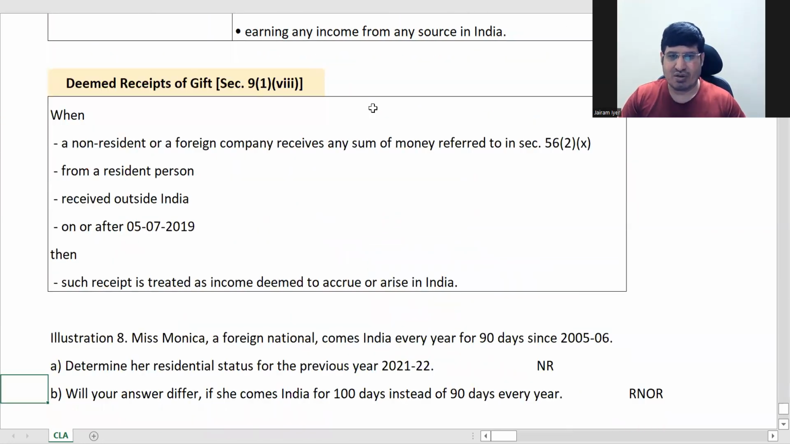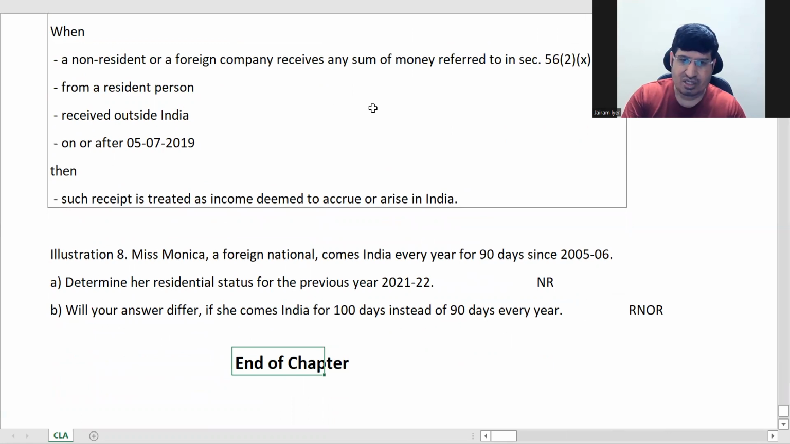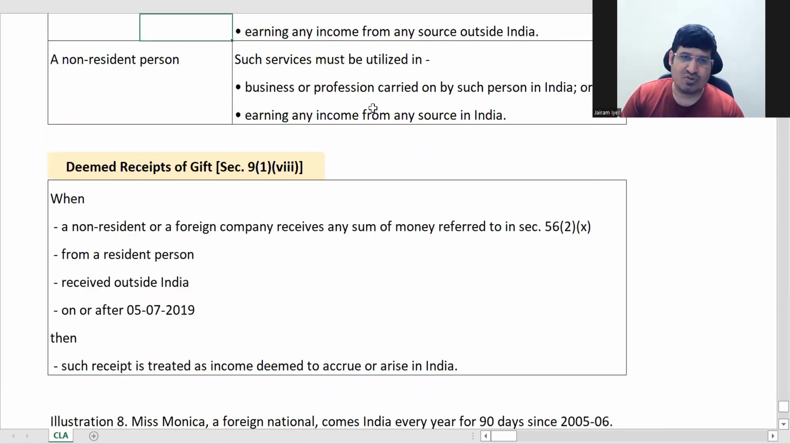Now after that, we are at the end. This is the last part. See, here we are ending it. The chapter ends. So this part says deemed receipts of gift. Now there is a section on gift in income from other sources, taxability of gift in income from other sources. So that is this section. It talks about gift taxability.